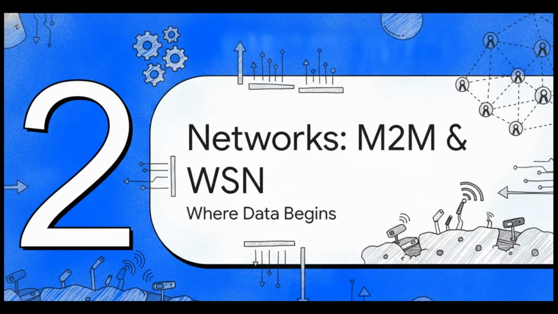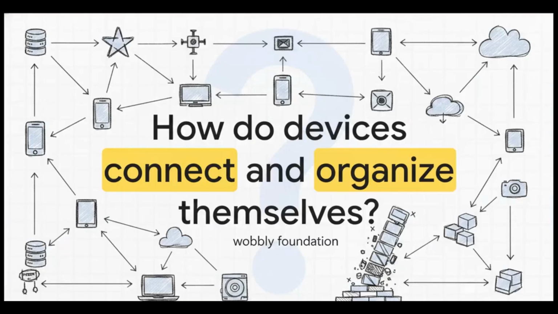Moving on to Section 2, Edge Networks, M2M and WSN. This is where the data begins. So how do these devices actually connect and organize themselves? Because before we can run any fancy machine learning models, we have to apply the right physical and logical layouts to actually capture the data efficiently. If this foundational layer is wobbly or disorganized, the analytics above it, they just fail.